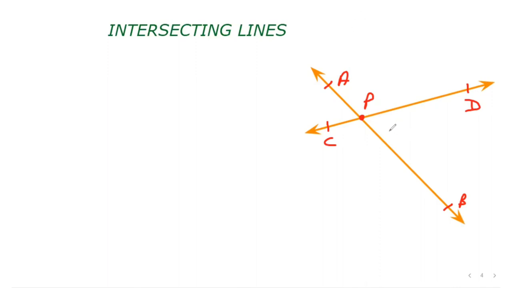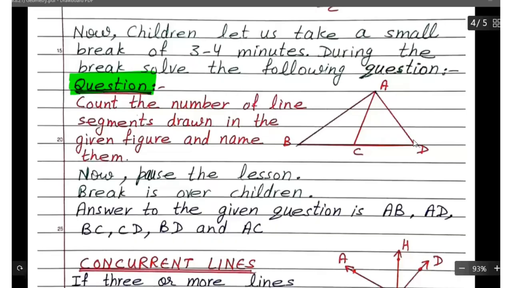Now children, let us take a small break. During the break, in the given figure, you can see ABC is a triangle and AC is a line inside the triangle. Count the number of line segments drawn in the given figure. So children, you have to count the number of line segments here. Now you can pause the lesson and count.